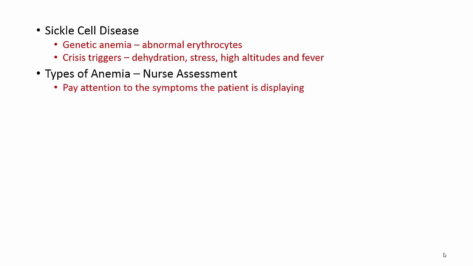Types of anemia. You need to know the different types. However, pay attention when you're doing your nursing assessment to the symptoms the patient is displaying. Okay? If they're being treated for the anemia, they're probably doing okay. But if some of their symptoms are showing that they're struggling in certain areas, those patients need to be seen first.